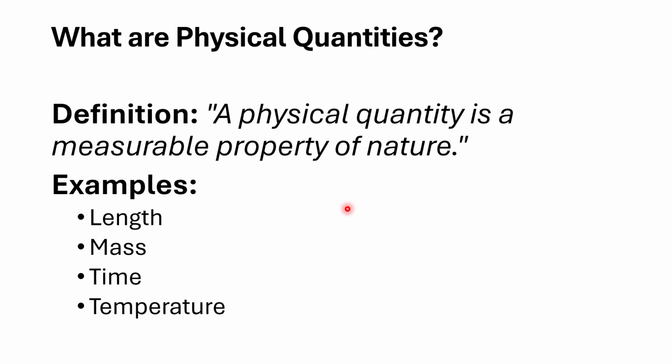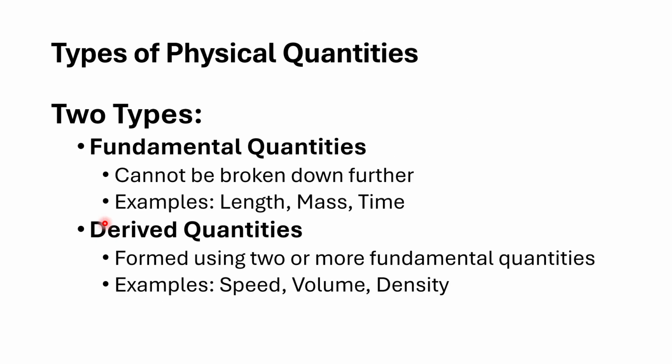For example, length is measurable, something in meters. Length can be measured, mass can be weighed, time and time interval are measurable, and the same goes for temperature. All these are examples of physical quantities, because all these can be measured with different scales and for different purposes.